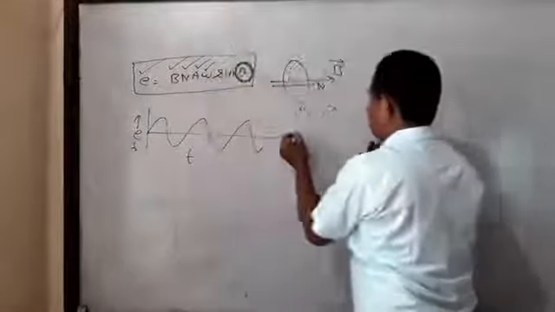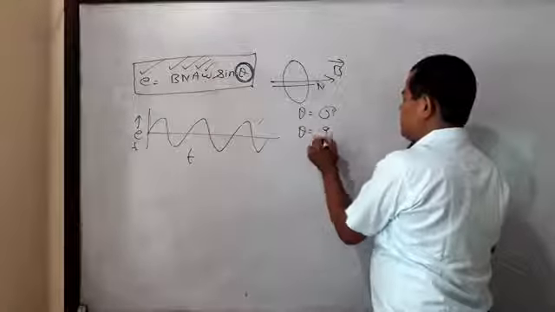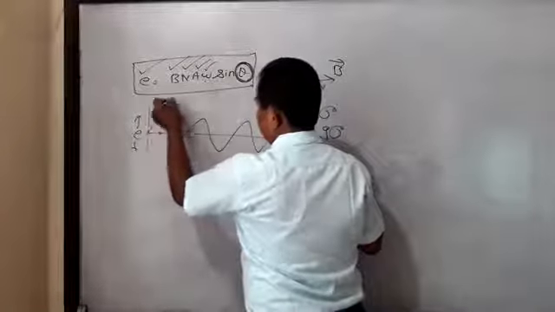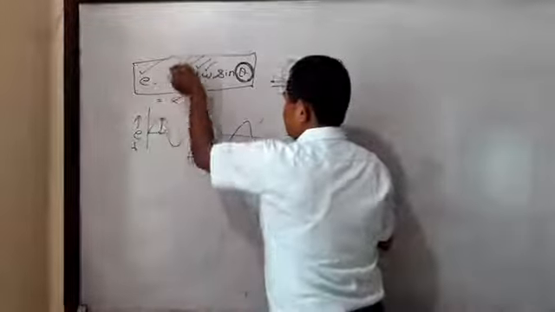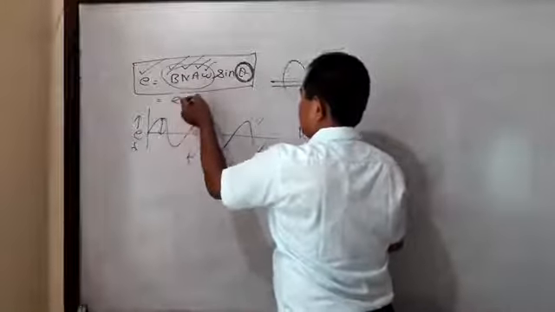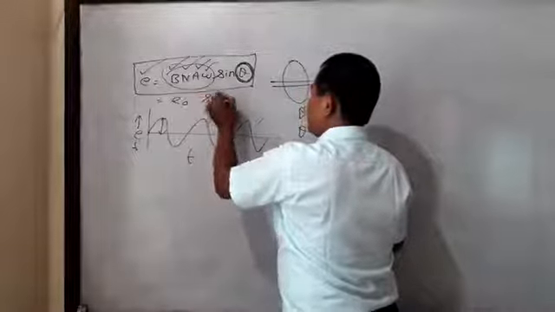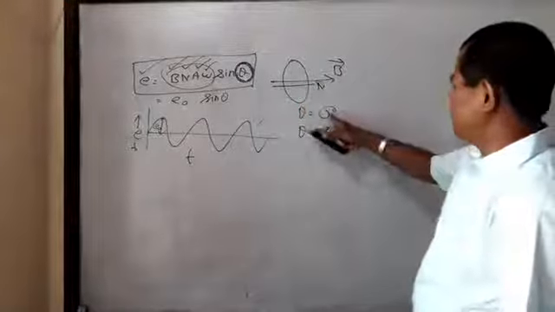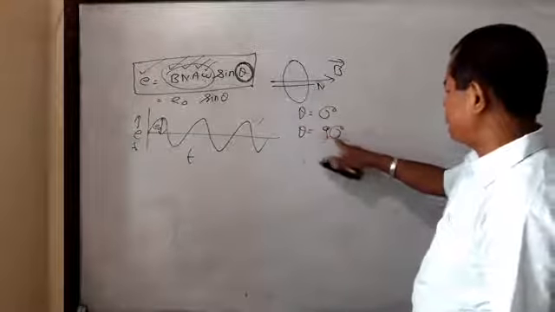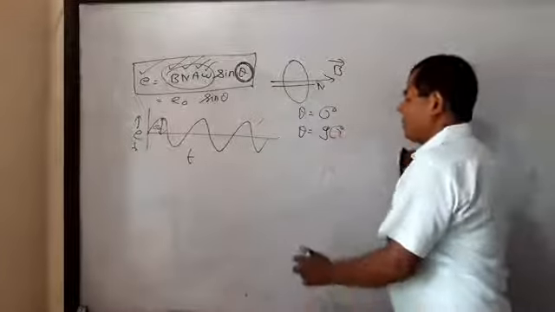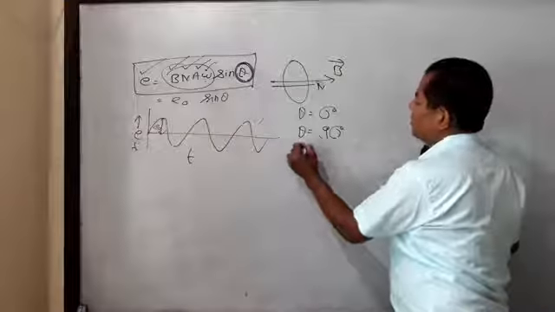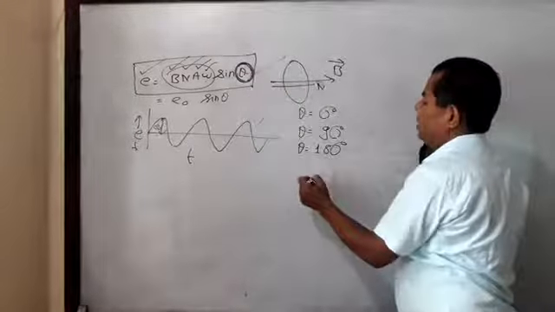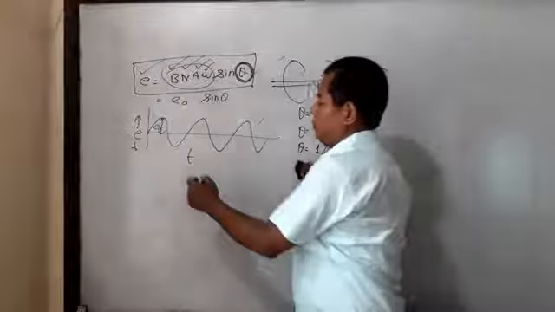When theta is 90 degree, then the induced EMF is maximum, that is E naught. This is known as the peak value. B N A omega is equal to E naught, into sin theta. This is known as the peak value of induced EMF. Then this is the initial condition. This is after rotation of how much angle? 90 degree. When theta is equal to 180 degree, then sin 180 is 0, so again the induced EMF becomes 0.